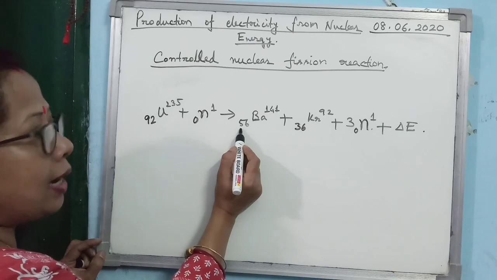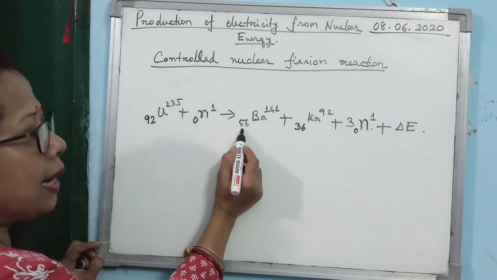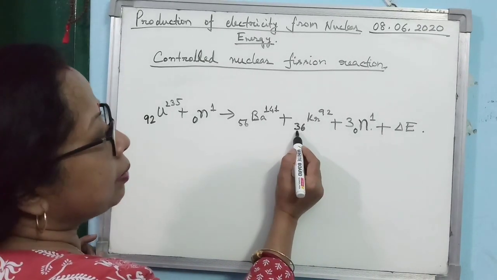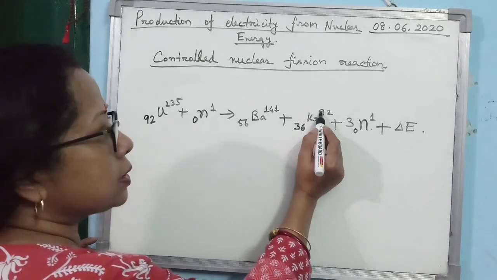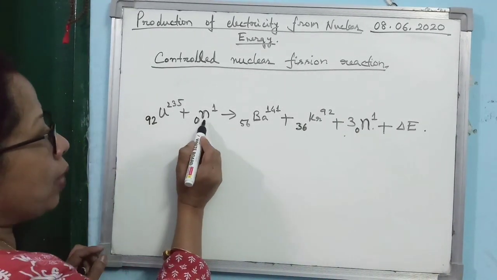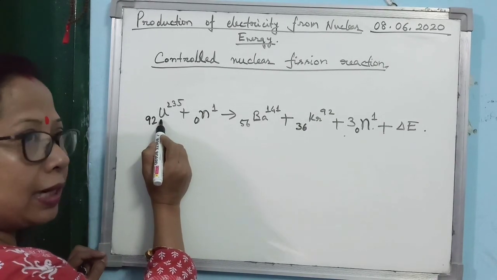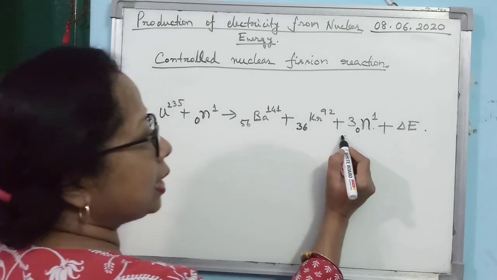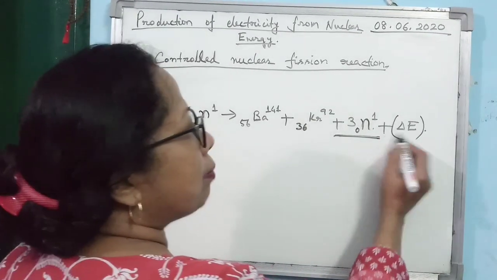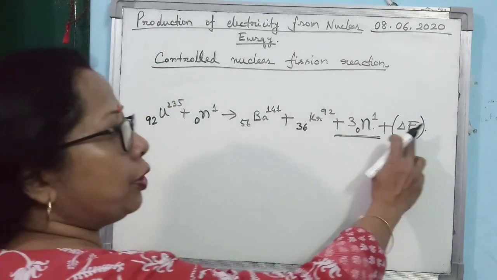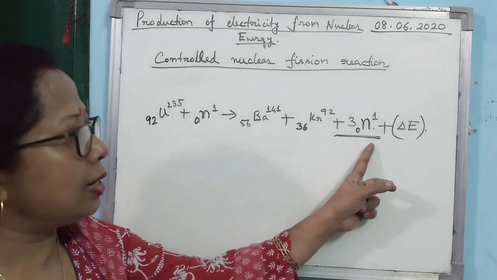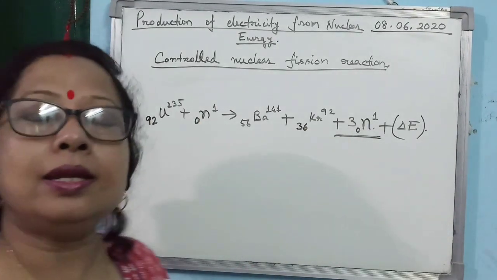Here I have written their mass number and atomic number. For barium the atomic number is 56 and mass number 141, and for krypton the atomic number is 36 and mass number is 92. Then the most important part: here you see 1 neutron bombarding uranium-235, but after the reaction 3 neutrons will be produced and a large amount of energy. The energy produced I have written as delta E. Is that clear? So this reaction is known as the fission reaction.